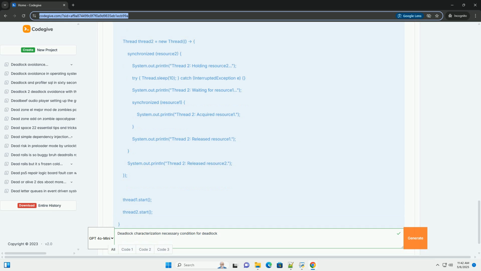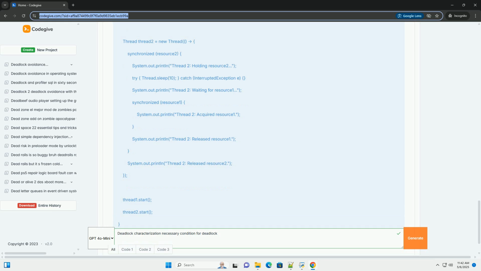Advantages: relatively simple to implement. Disadvantages: can be difficult to find an ordering that works well for all processes, and can limit concurrency. 2. Deadlock avoidance. Goal: ensure that the system will never enter a deadlock state. Techniques. Requires information in advance: the system needs to know, in advance, the maximum resources that